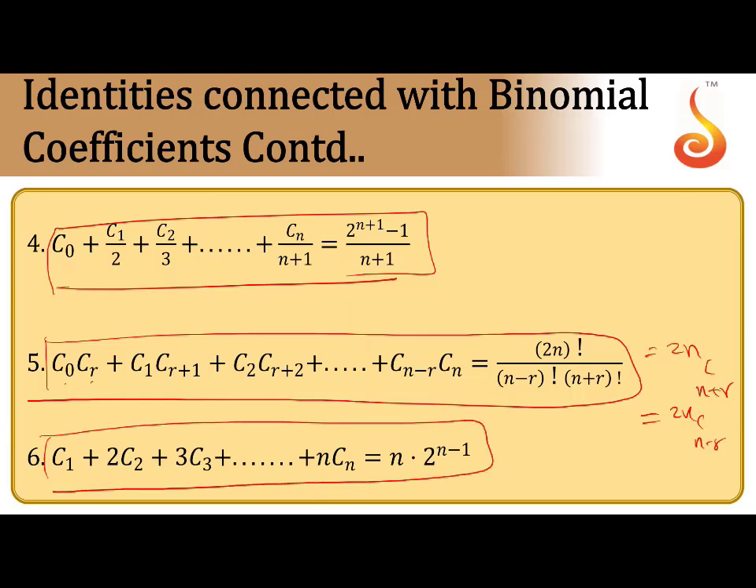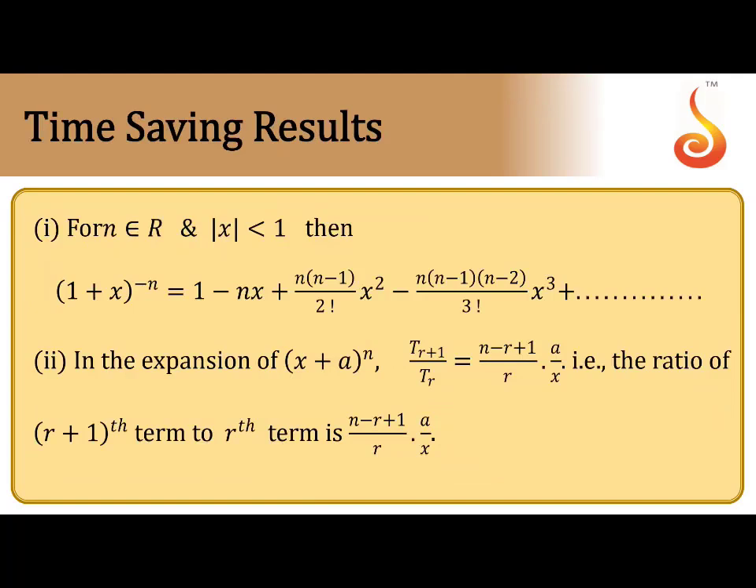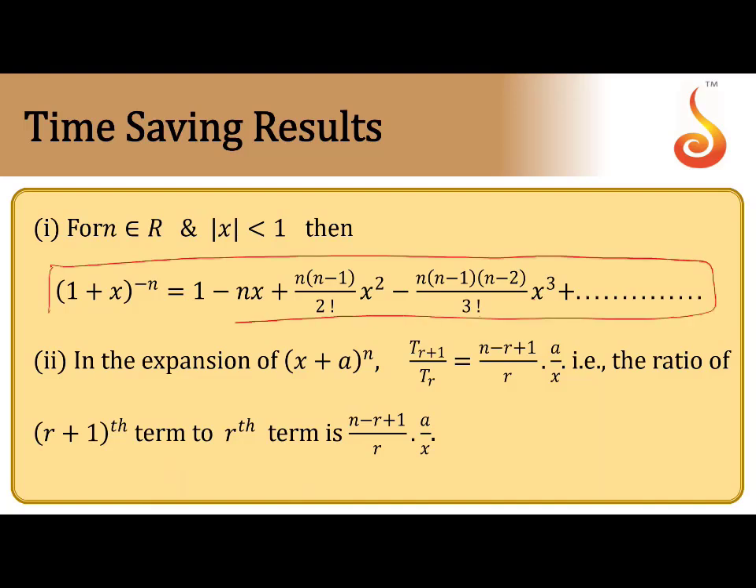Next, C1, 2C2, 3C3 and so on, nCn is n into 2 power n minus 1. This is also another property. Next, before this we discussed problems for power as a positive integer. If the power is a negative integer, the value of (1 plus x) whole power minus n is 1 minus nx plus n into n minus 1 by 2 factorial into x square minus n into n minus 1 into n minus 2 by 3 factorial into x cube. Same expansion, but here the signs alternate between positive and negative. So this is the expansion of (1 plus x) whole power minus n.